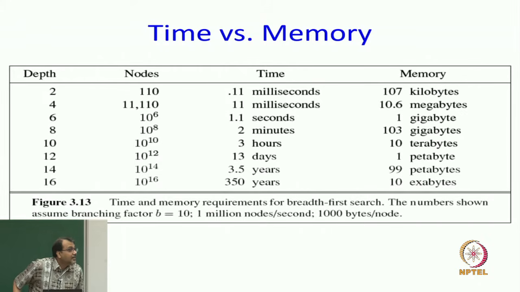Sorry? Why do we need RAM? We can also work with hard disk, very good. So, there are algorithms which are called external memory search algorithms, and in fact, in the 2006, 2007 time frame, there was a lot of work going on in that area. I have done some work myself in external memory algorithms for an area that I used to work in, Markov decision processes. Yes, that is a possibility.